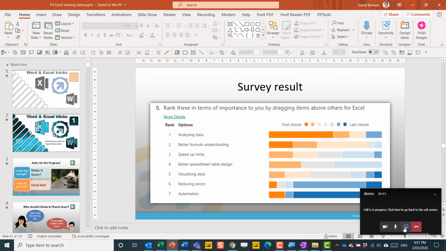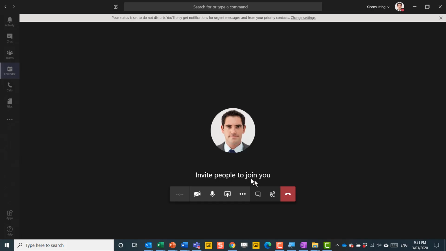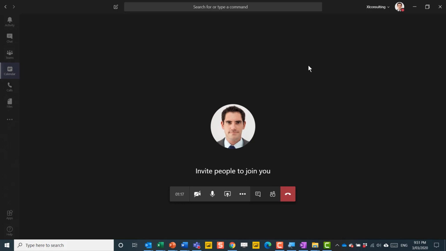You can even swap over control. If I was to do this with other people in the call, I could swap over control of them controlling my laptop or me controlling their laptop as well. If you want to reshare a screen, you can do it in the same way, but just know that one person's only able to share a screen at one time.